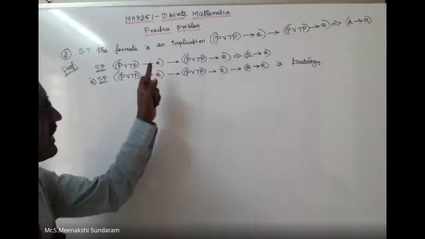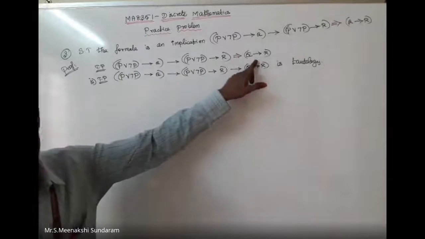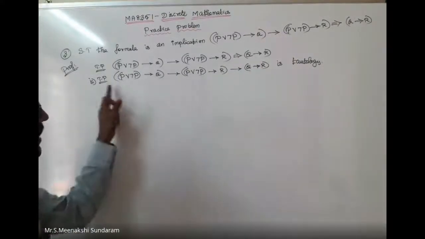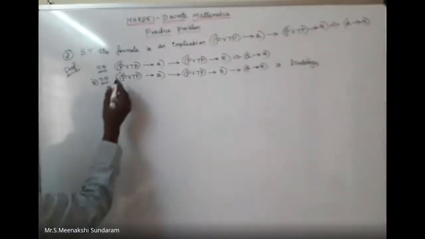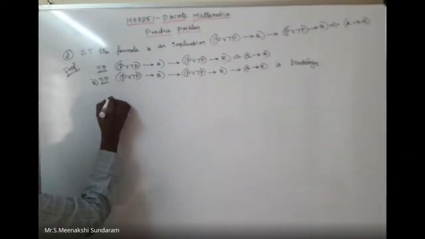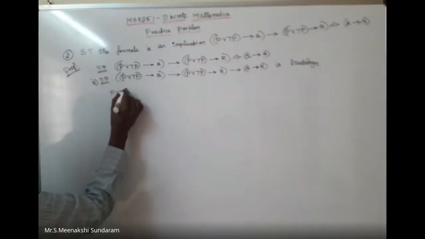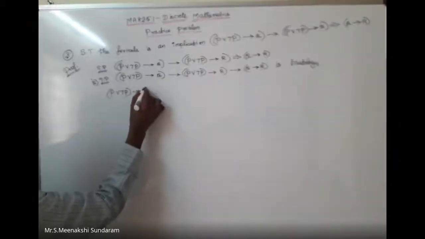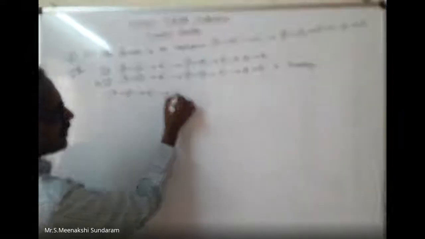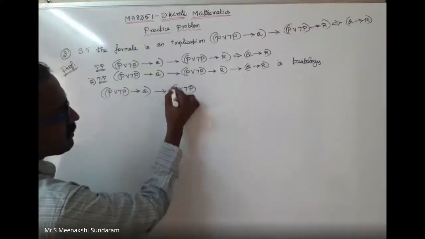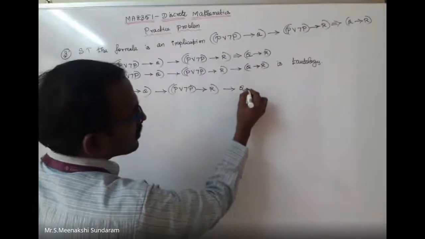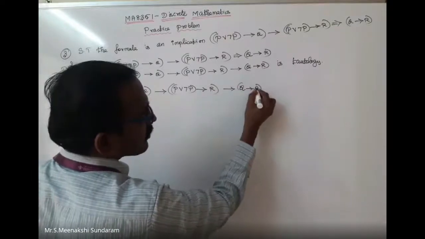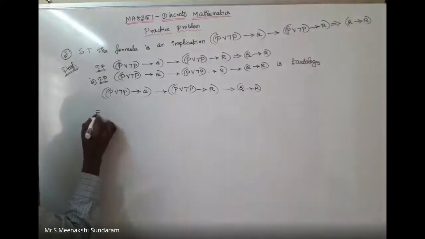We need to prove an implication. For equivalences, you take the LHS and bring the RHS. Here I can take it that P implication Q is a tautology; that is enough to prove. So write down the proof. I would like to take the LHS: P disjunction negation P conditional Q, conditional P disjunction negation P conditional R, conditional Q conditional R. That is the LHS. It is equivalent to.